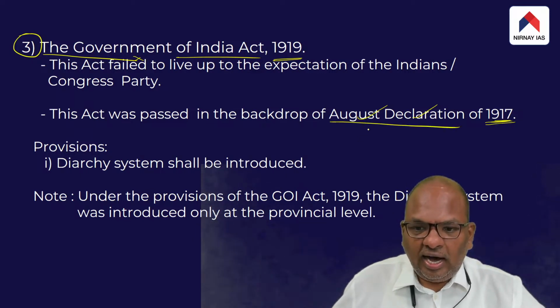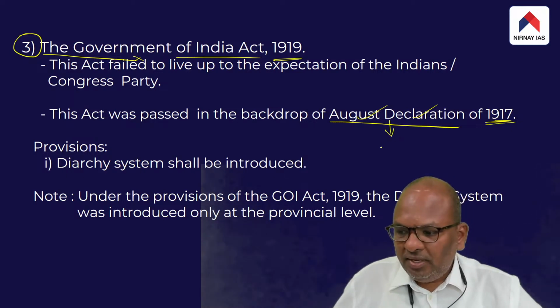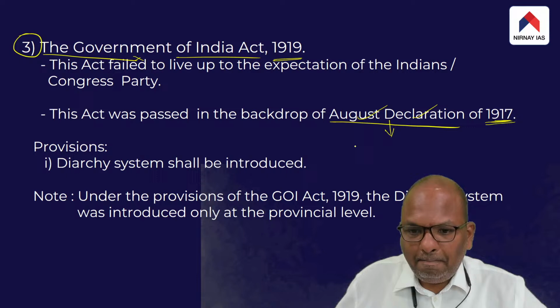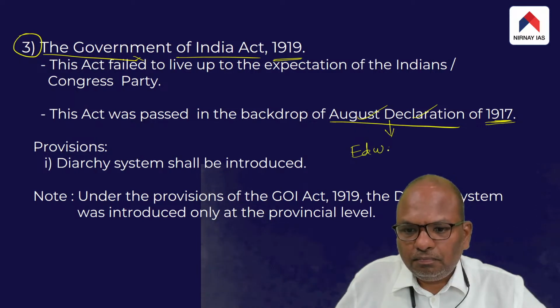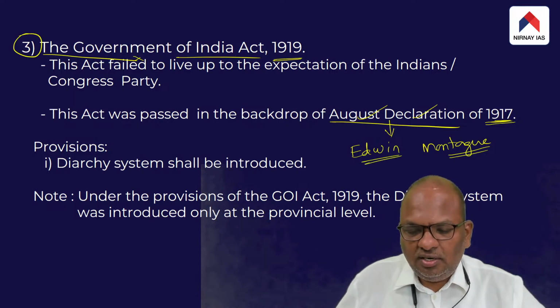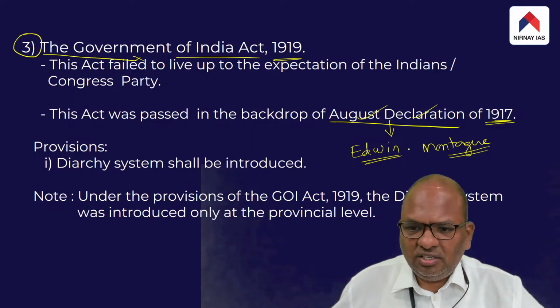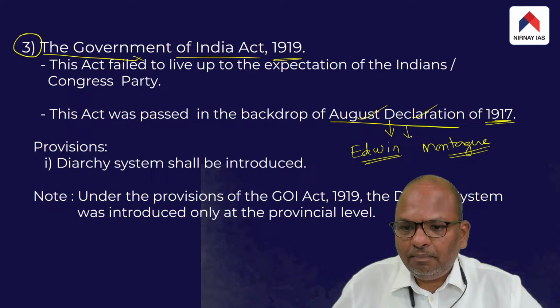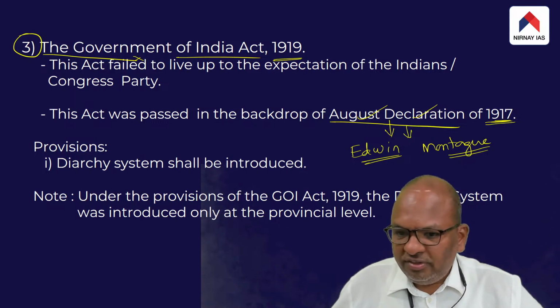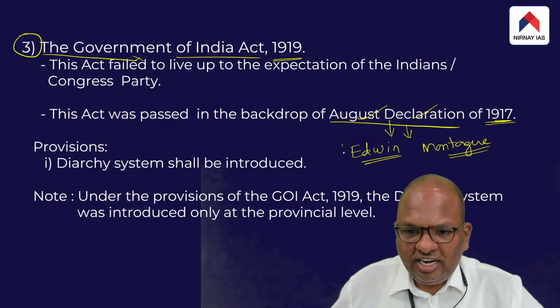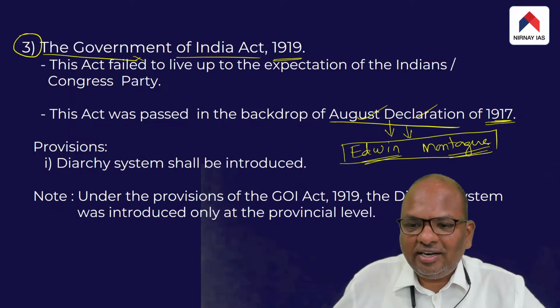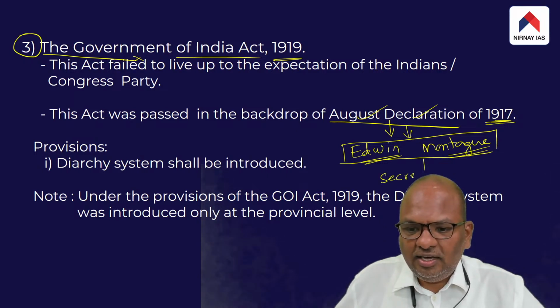The August Declaration was made by a senior British officer by name Edwin Montagu. This declaration was basically an announcement by the British officer Edwin Montagu. Edwin Montagu was the Secretary of State for India.